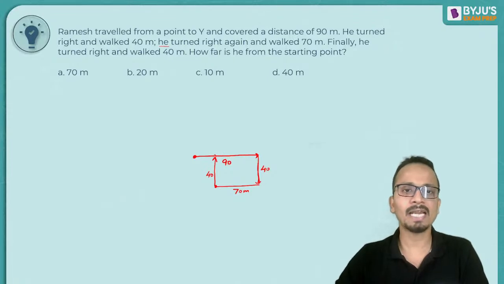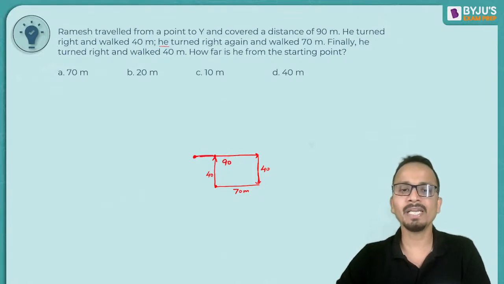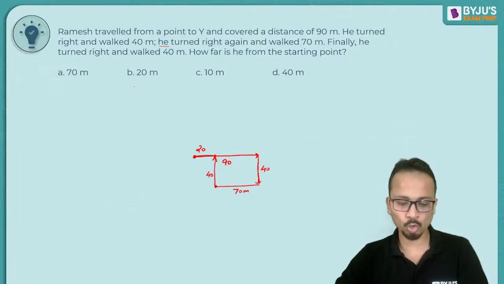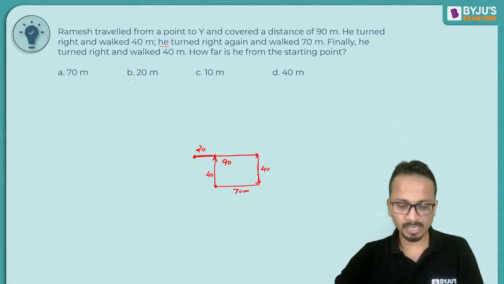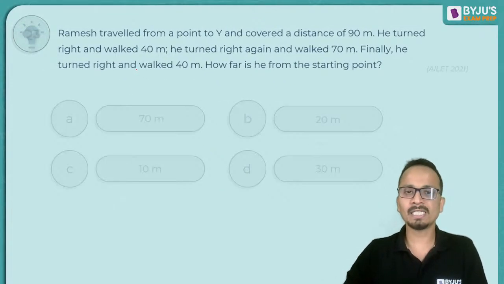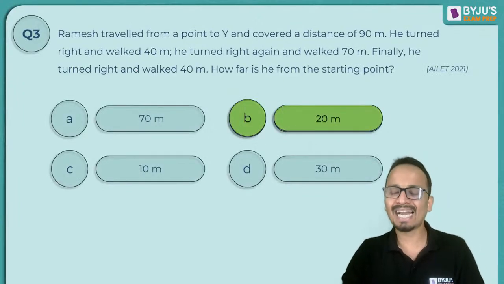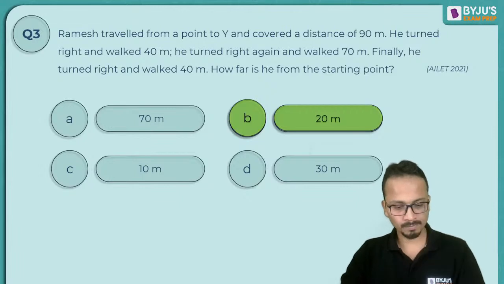So now he is standing here. So how far is he from the starting point? The original line was 90 meters, from which he has come back 70 meters. So this remaining distance will be 90 minus 70, and that is 20 meters. So option B will be equal to 20 meters. So the correct answer is option B, and that is 20 meters. All right.